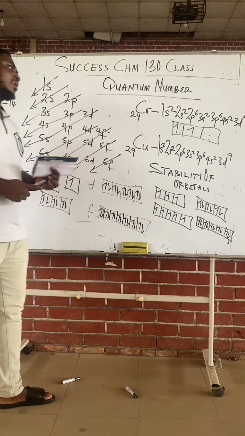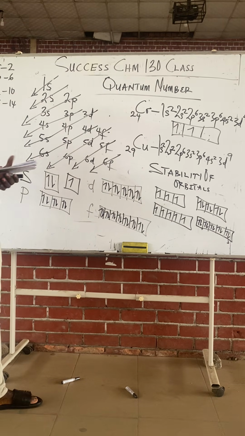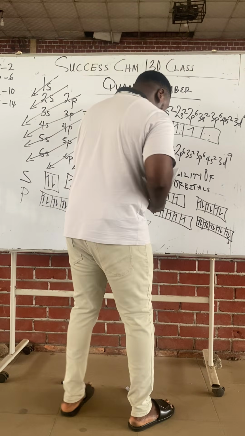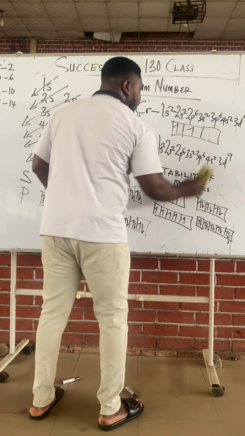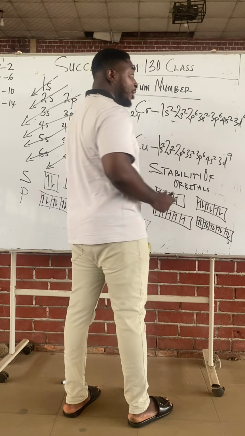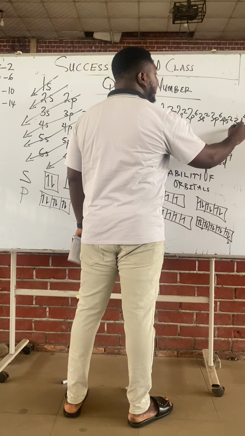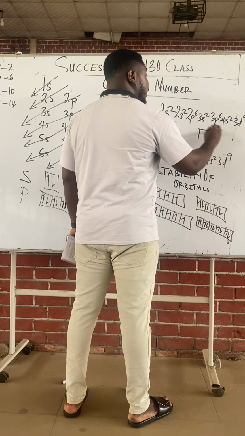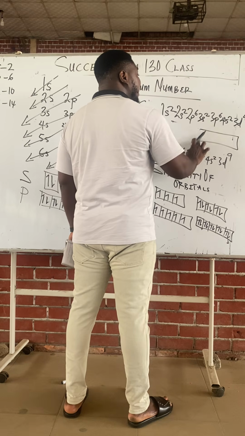Now class, what is the importance of this information? In chromium and copper, follow me carefully. Everything I'm doing, I'm building towards something. In chromium and copper, class, notice chromium. That chromium in this d orbital is d4, right? 3d. D has how many blocks? 5 blocks,